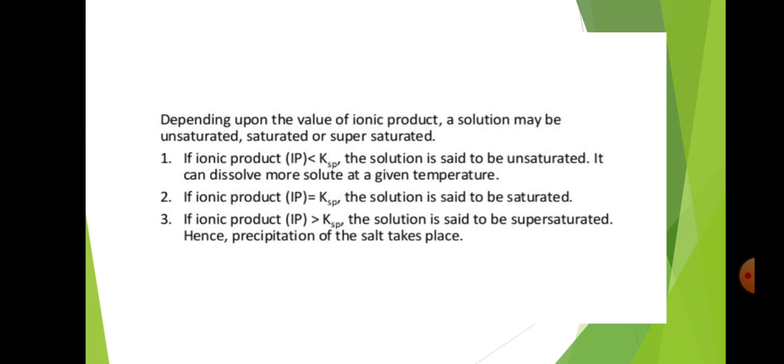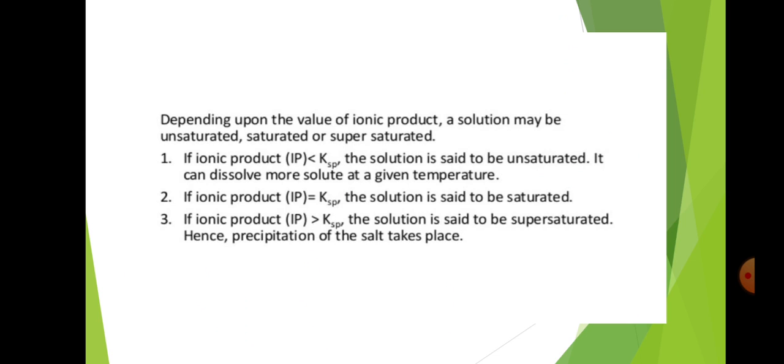Depending upon the value of ionic product, the solution may be unsaturated, saturated or supersaturated. First, if ionic product, that is IP, is smaller than Ksp, that is solubility product, then the solution is said to be unsaturated. It can dissolve more solute at a given temperature.